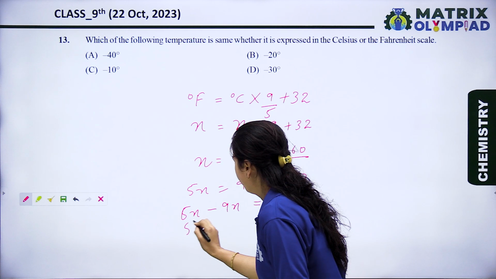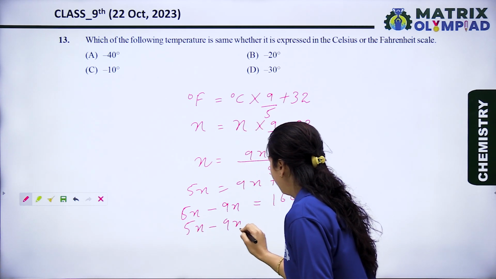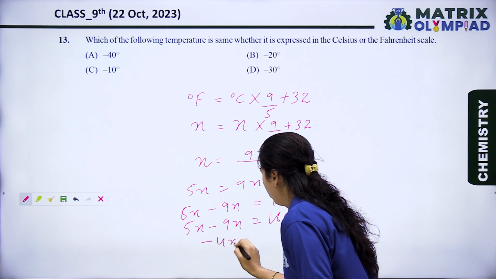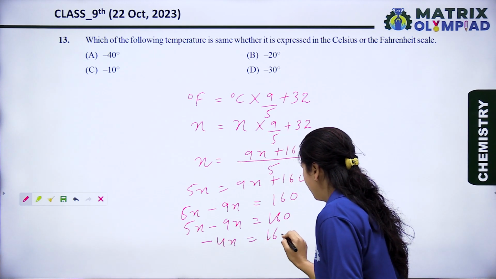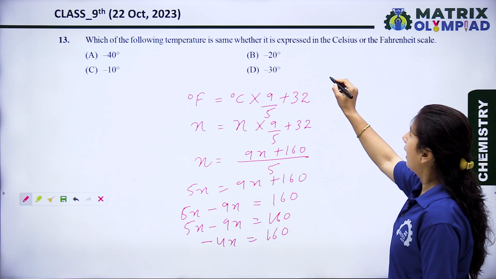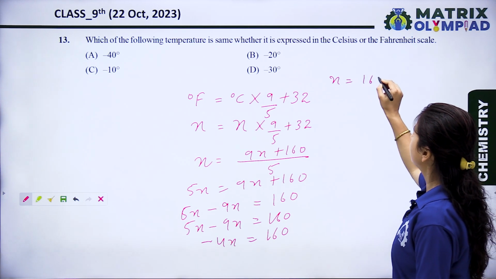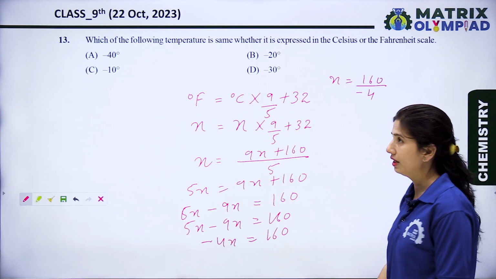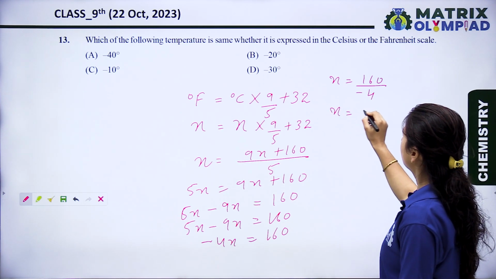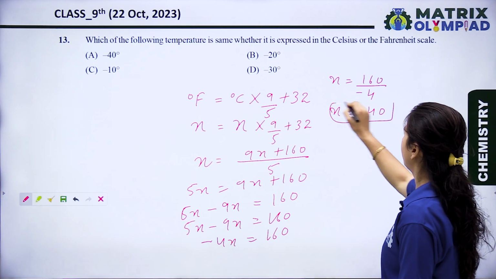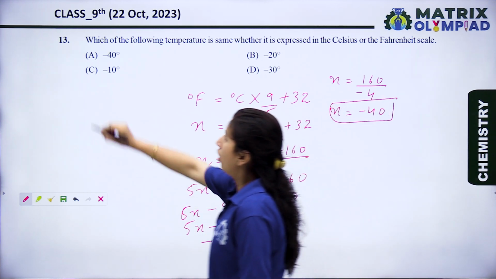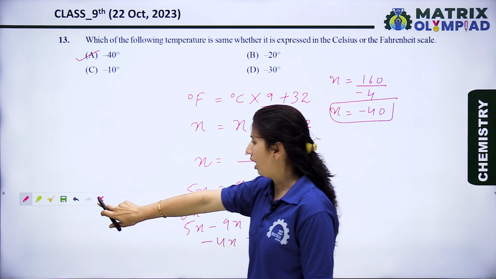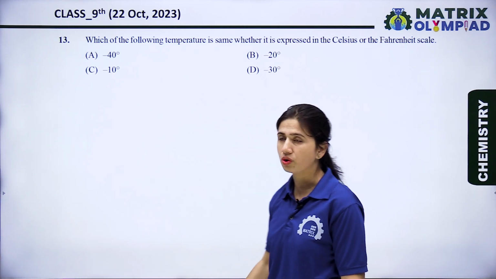When 5X minus 9X, the answer is minus 4X is equal to 160. So X is equal to 160 upon 4, and the value of 4 is in minus. So X is equal to minus 40 degree. So option A is the right answer for this question. Now let's see the next question.